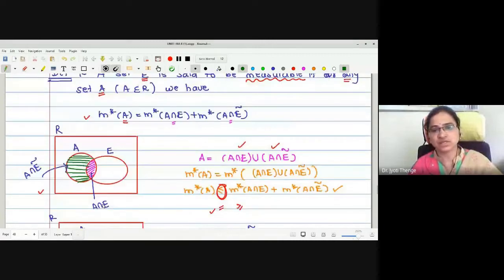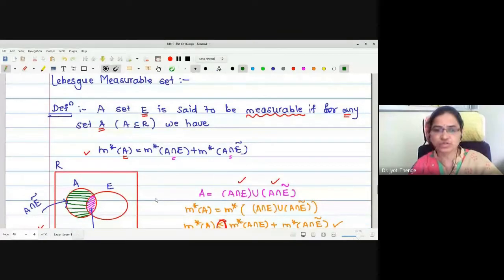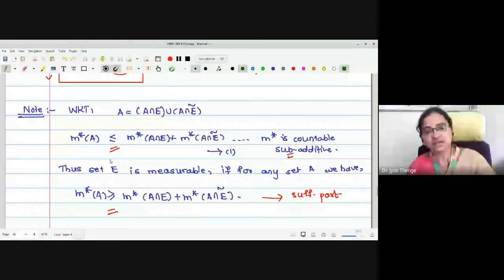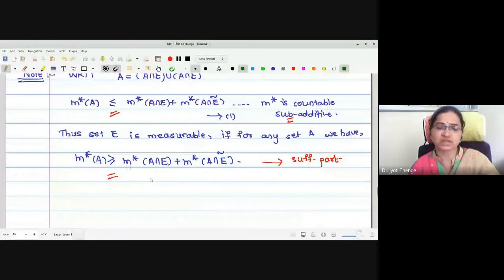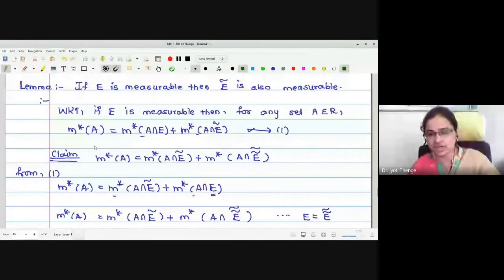And then we have seen that any set E which satisfies this restriction is called a Lebesgue measurable set. Okay. By the countable subadditivity property of outer measure, whatever equation we have written in the definition itself is going to hold for less than or equal. Therefore, whenever we want to show that a set is measurable, it is sufficient to show that the outer measure of A is greater than or equal to this right hand side that we have seen.